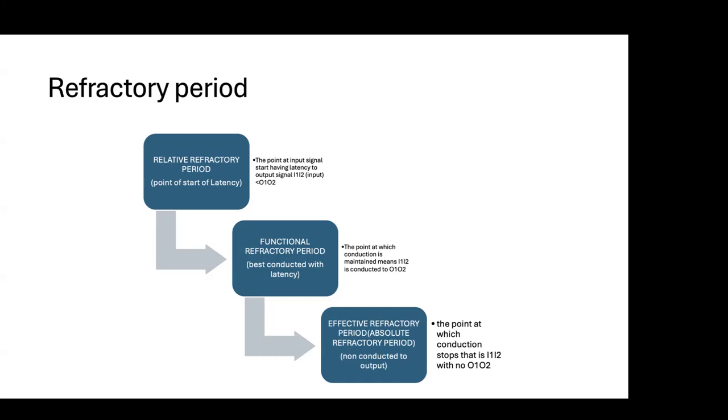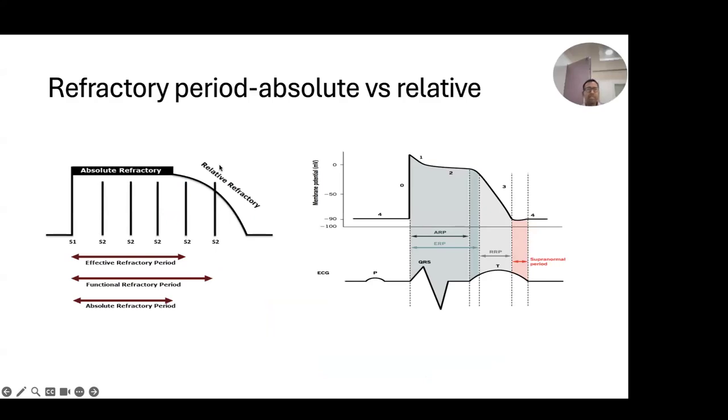Most of the time people get confused. If it is becoming lethargic, feeling lazy, that is latency, relative. Till it is functioning with laziness, it is called functional. And the time it stops conducting, it is called the effective or absolute refractory period. Okay. The same thing I have done. The point at which the input of the signal starts latency is called the relative. And how to identify all those things.